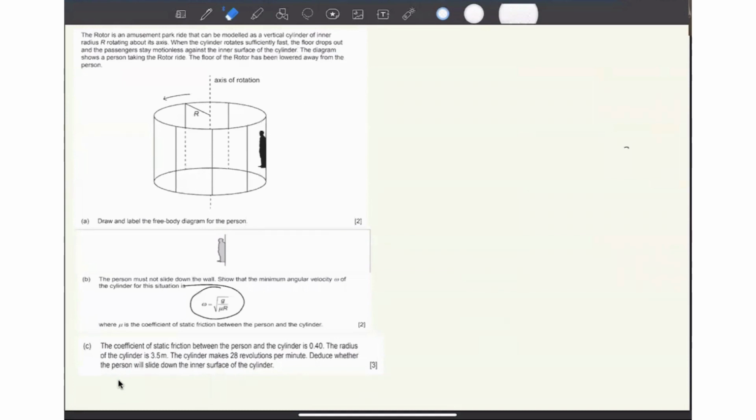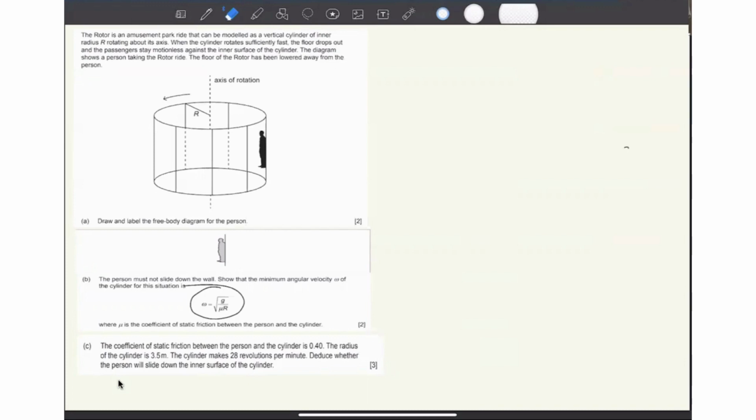Obviously, in a real situation, when you go on such rides, they always put a belt across you so that you don't slip. But in this case, assuming that there is no belt, we have to find particular conditions such that the person does not slip or go down below. So the first question over here says: draw and label the free body diagram.